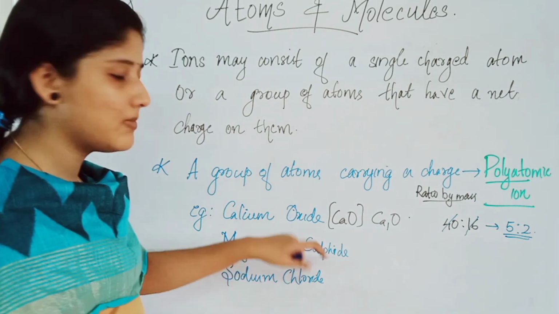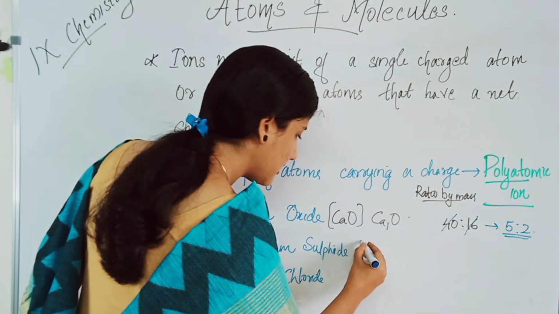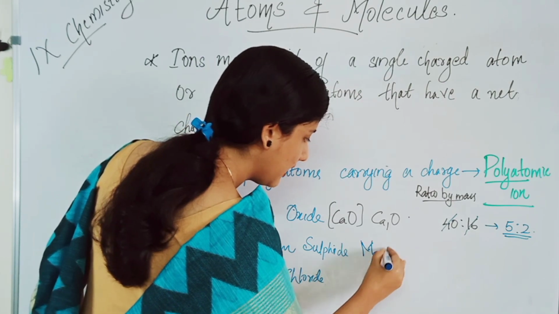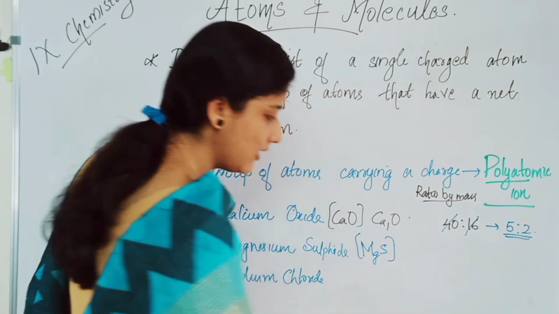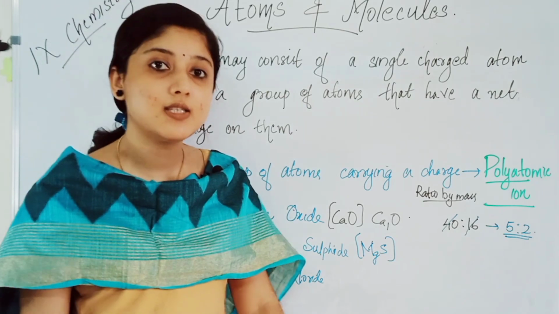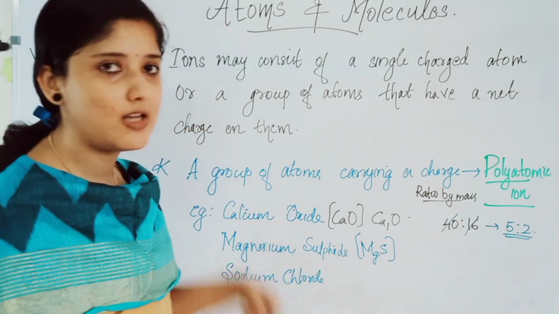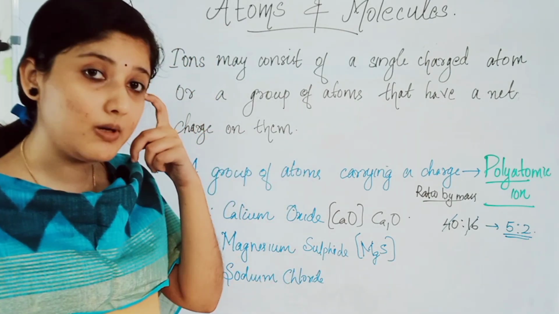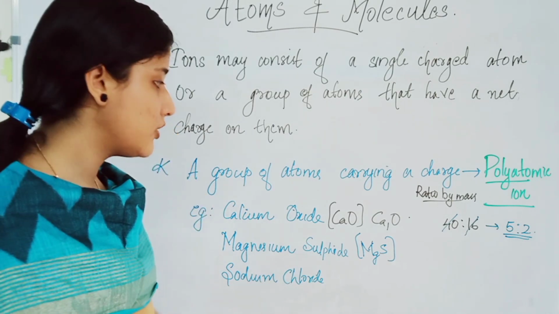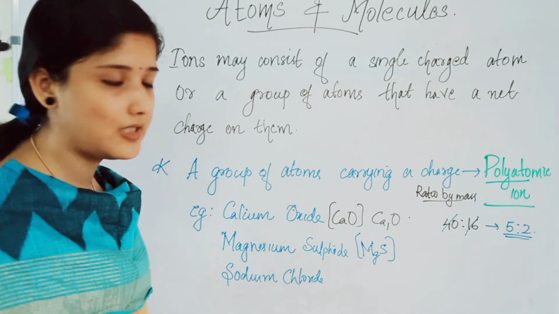Similarly, magnesium sulfide, that is MgS. MgS is magnesium sulfide, which consists of magnesium and sulfur. We studied the atomic masses of magnesium and sulfur.